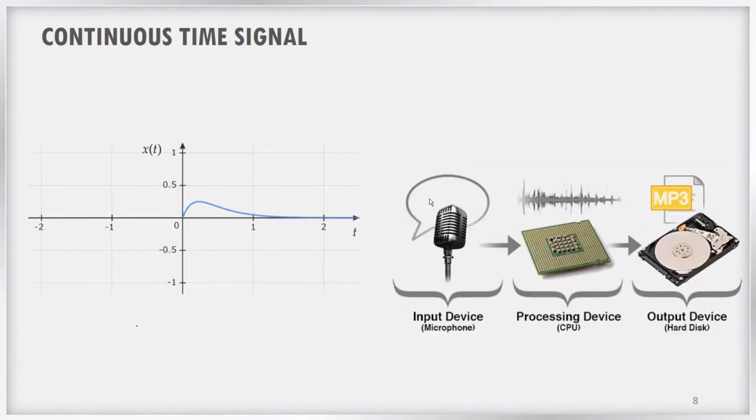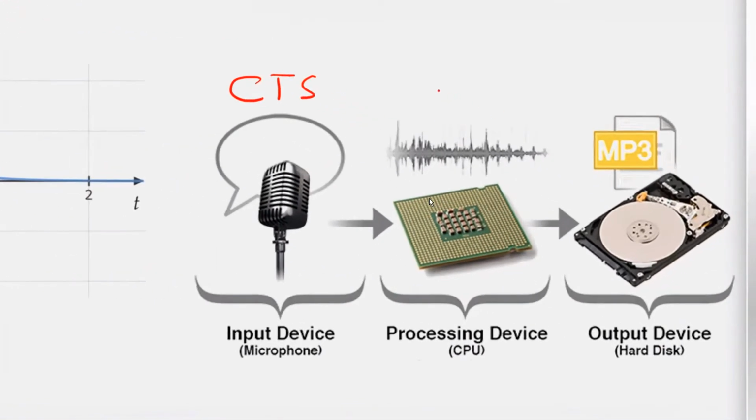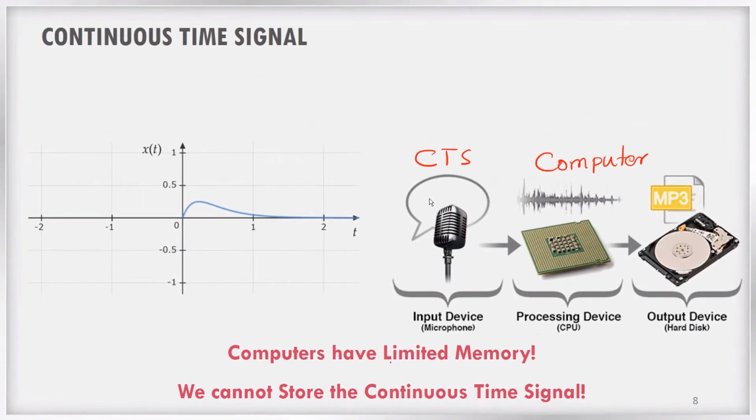What is the problem with continuous time signal? Why has everybody moved to digital? If you are trying to process these kinds of continuous time signals using a computer or a digital circuit, there is a problem. What is that problem? We know that computers have only limited memory. A continuous time signal has infinite number of values possible between the time 0 and 1 second. But computers have only limited memories. We cannot store all these values into the computer memory. So we cannot store a continuous time signal as such into the computer.